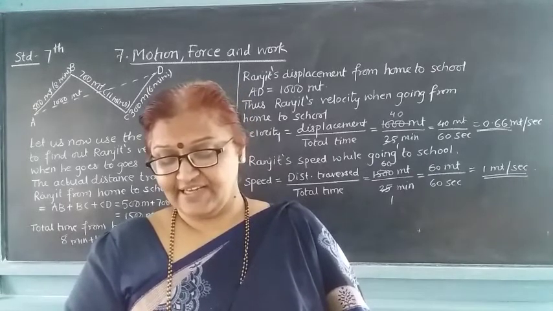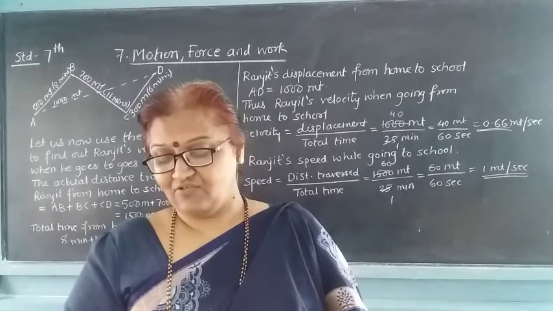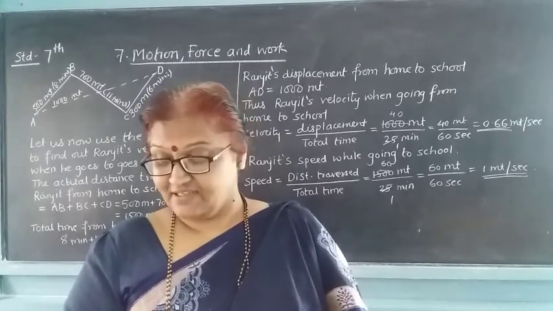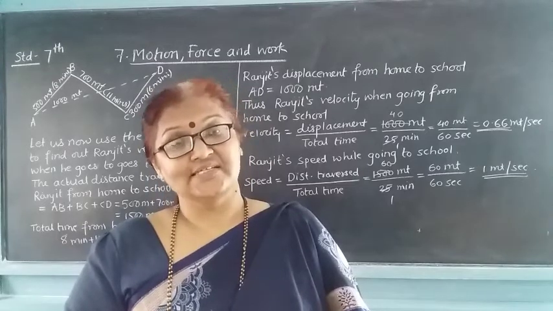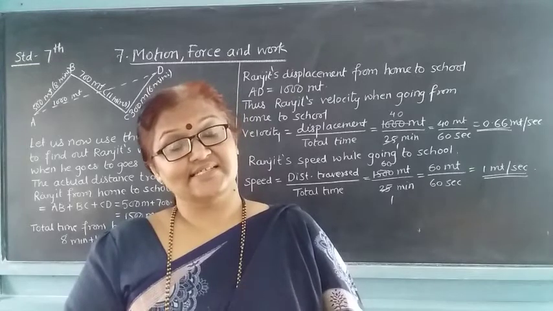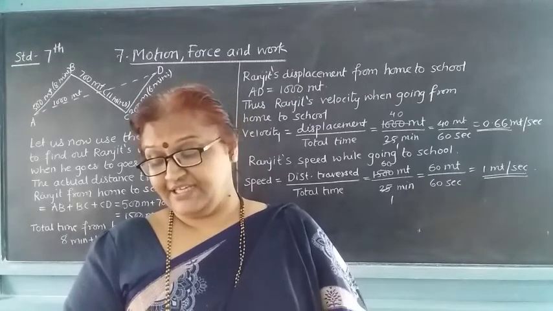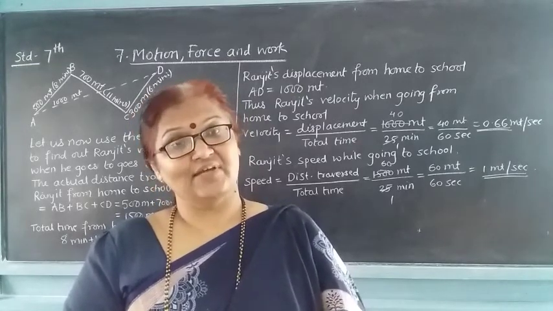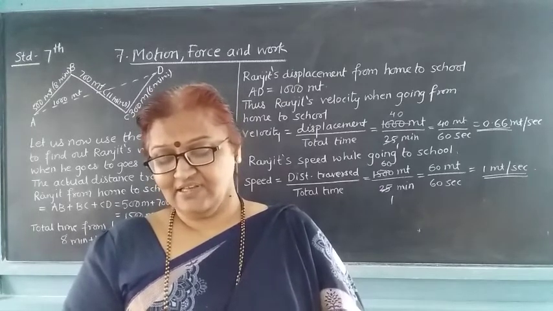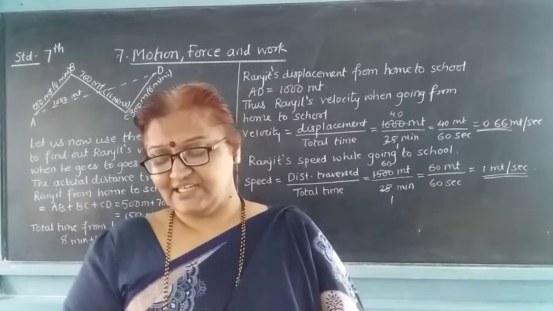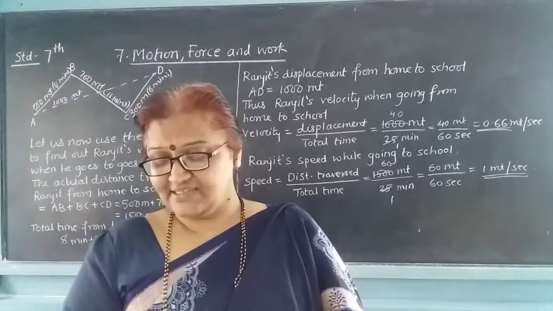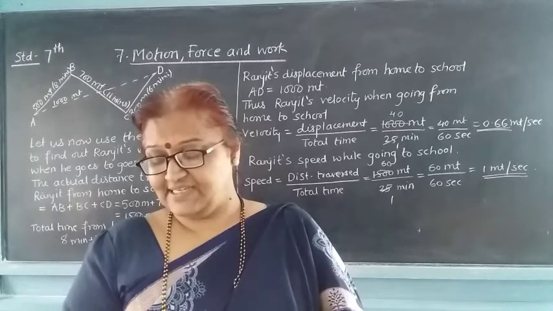However, if it requires altogether 1 hour for this, then its average velocity will be 40 kilometers per hour.